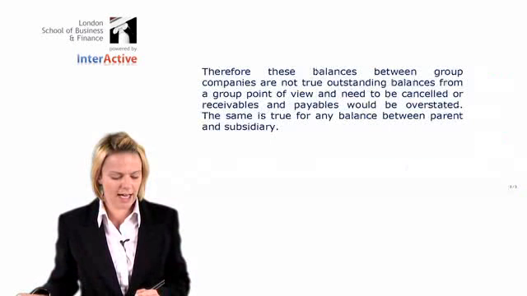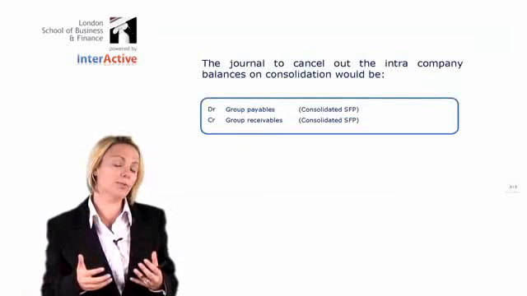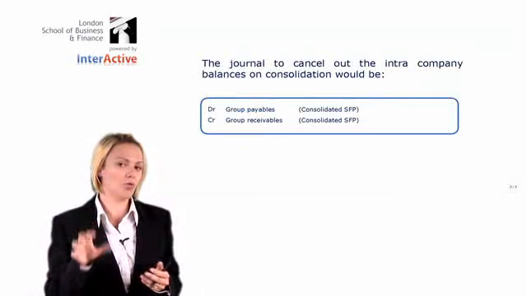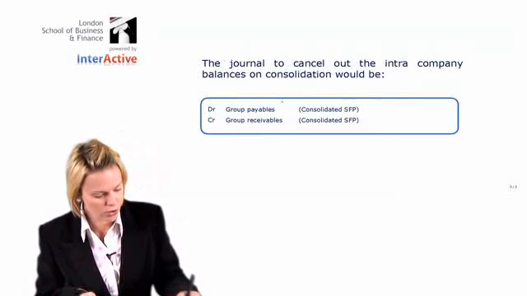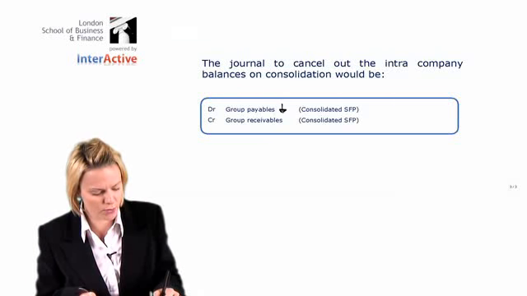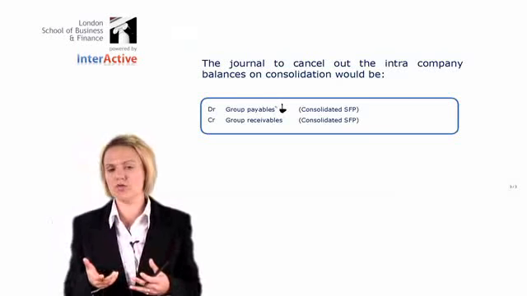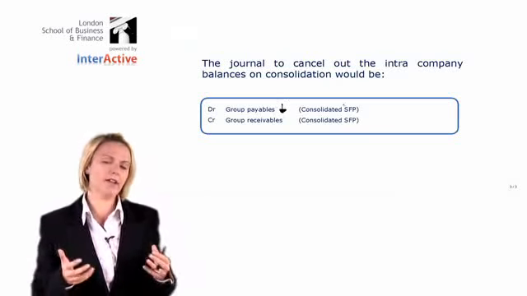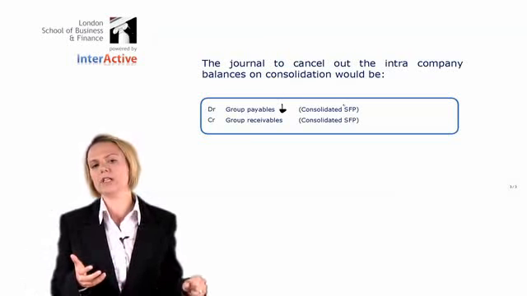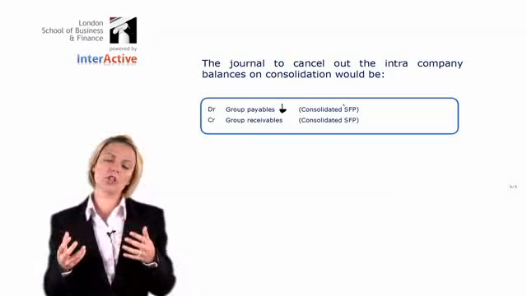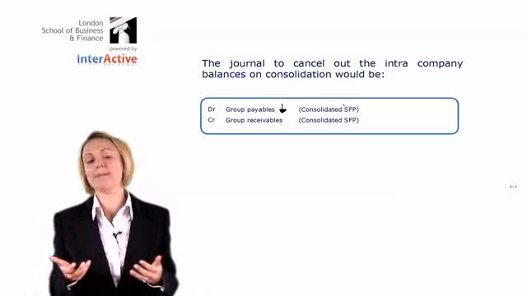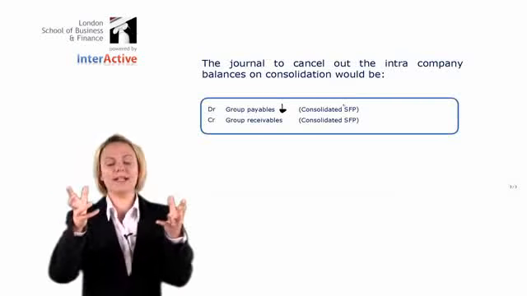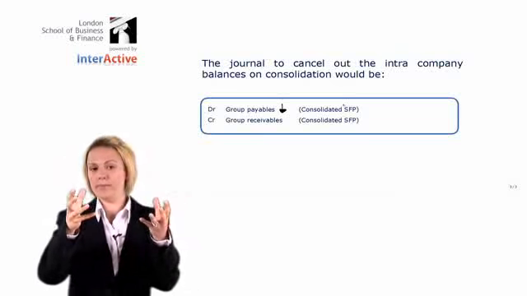So, to cancel out intercompany trading, what we do is we debit and reduce group payables. To reduce group payables would be a debit entry. You're reducing the liability, and you're going to do that in the consolidated SFP. Do you remember when we consolidate current liabilities, trade payables, we take parent plus sub because all the liabilities are under control of the parent.